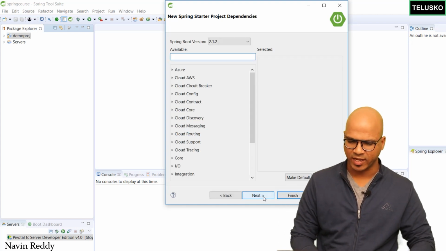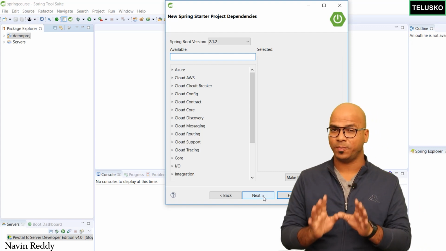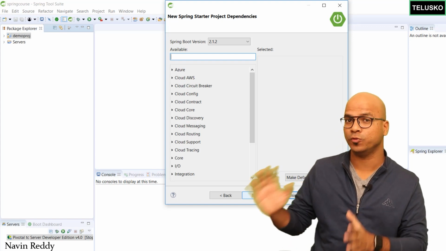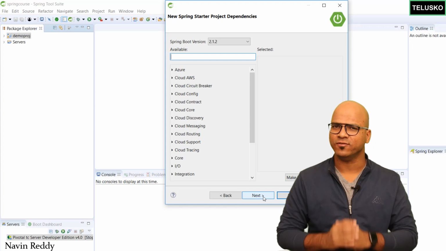Let me click on next, and here you can see it will give you so many options, right? Now this is different, okay? The project which we are building now is a Spring Boot project. So when you say Spring Starter project, it means Spring Boot. It will give you so many features, right?